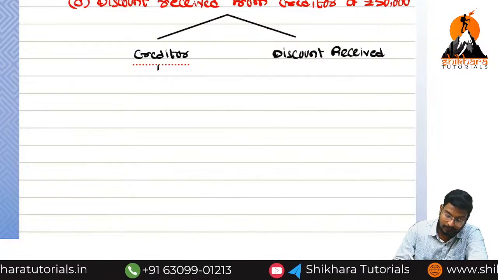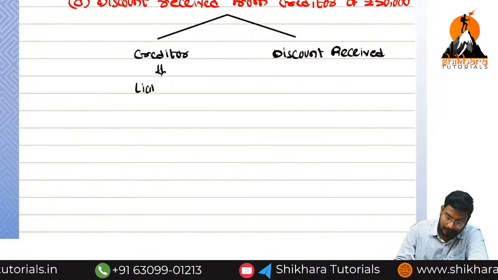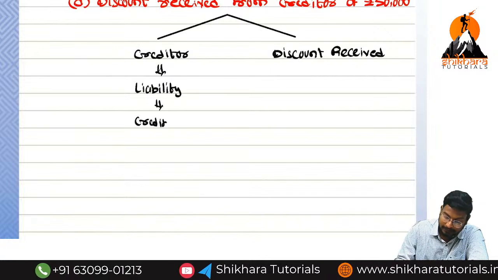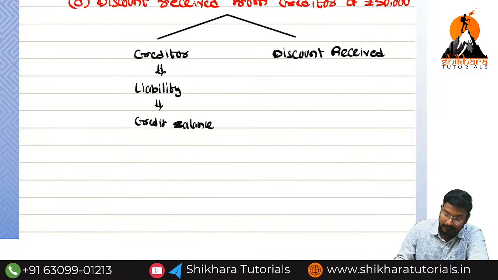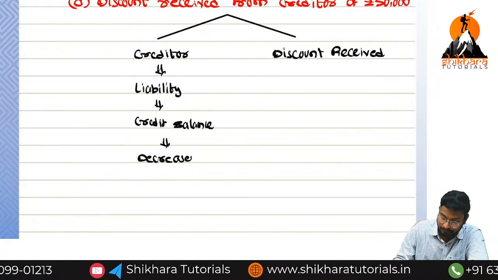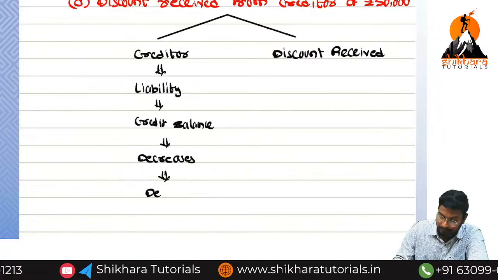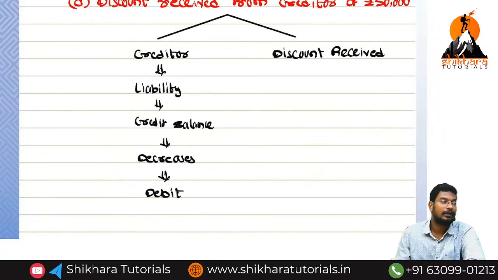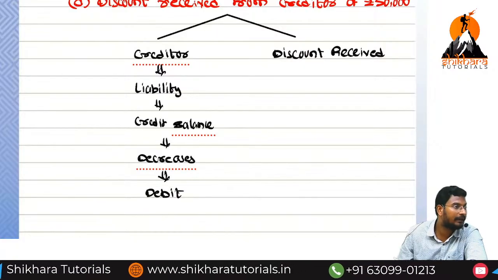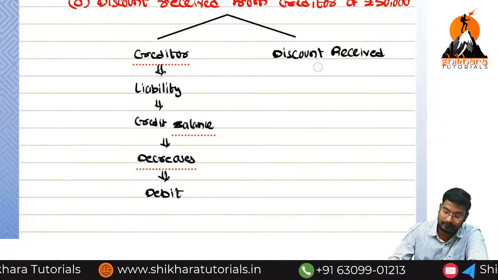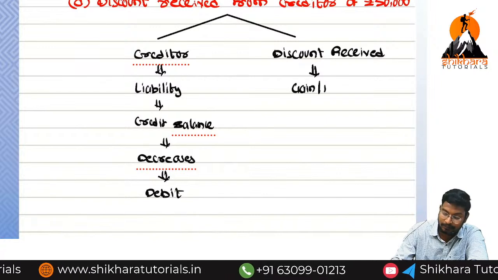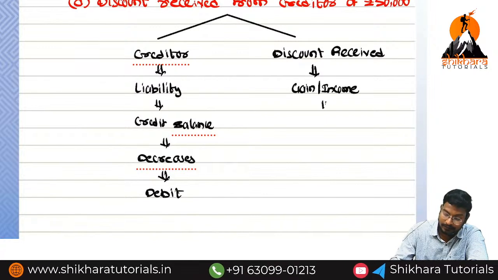Okay. So creditor means liability. We have which balance? Credit balance. Again, is the creditor value increasing or decreasing? Decreases. So what we need to do? Decreases means we need to do debit. Okay. Only in the case of credit purchases does the creditor value increase. In all the remaining cases, the creditor value will decrease. So discount received is nothing but a gain. We can call it income or gain. Which balance?